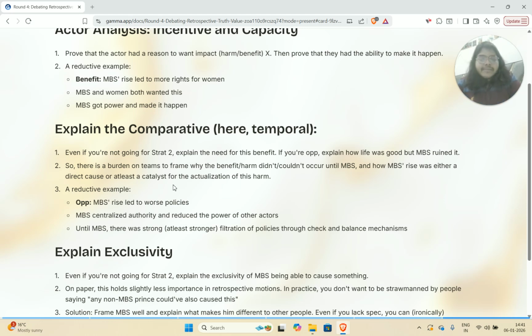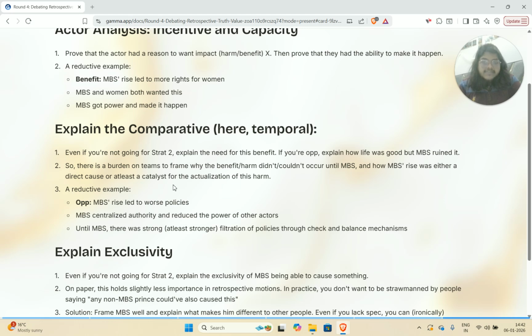I'll give you a reductive example. Maybe Op can say that the rise of MBS has led to worse policy. How and why? Because when MBS came to power, MBS centralized authority within the House of Saud, and he reduced the amount of authority that lots and lots of other important people and nobles and a lot of his family members had inside the House of Saud before his rise. He reduced that power and he reduced that authority. This is bad because it took away a check and balance mechanism and led to policies being rushed through.